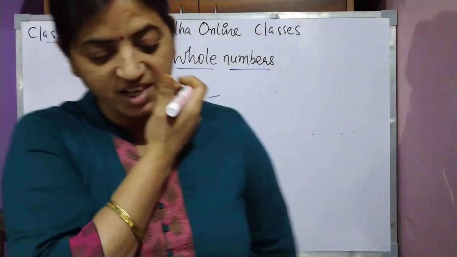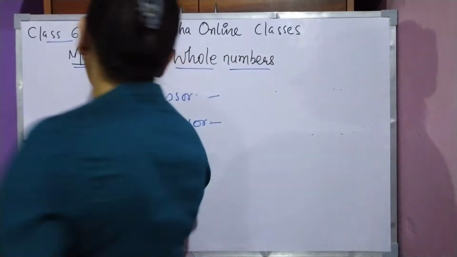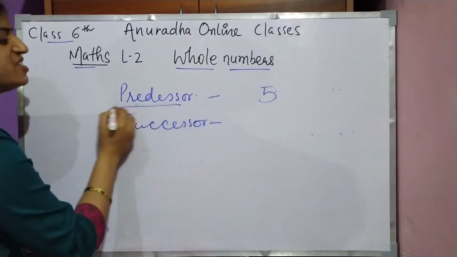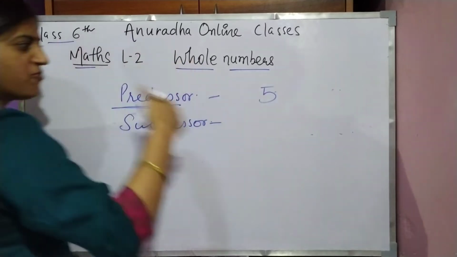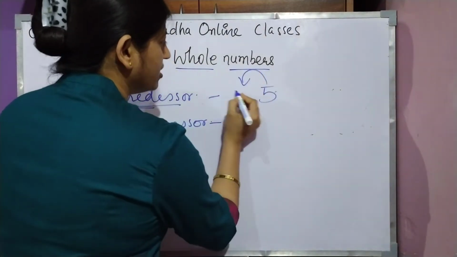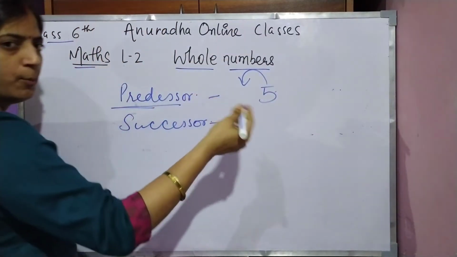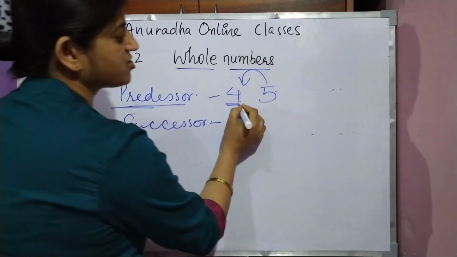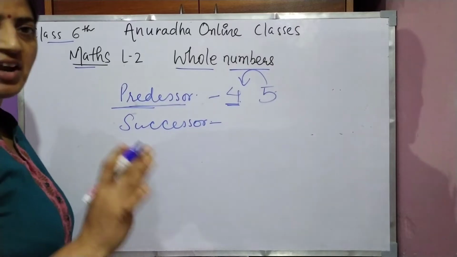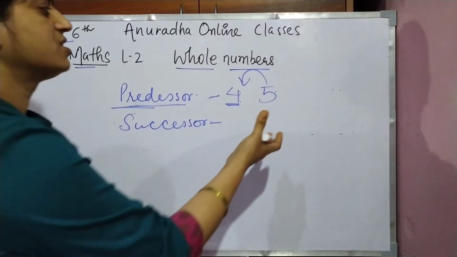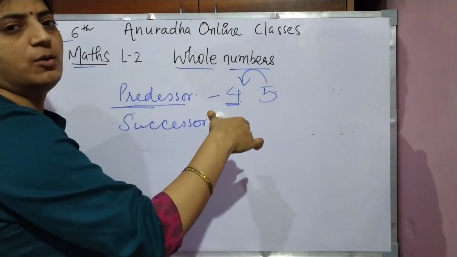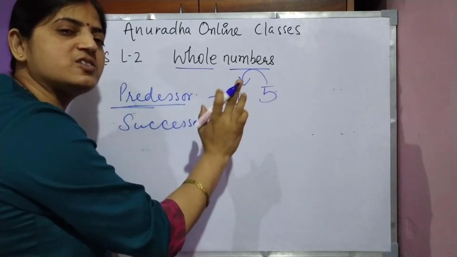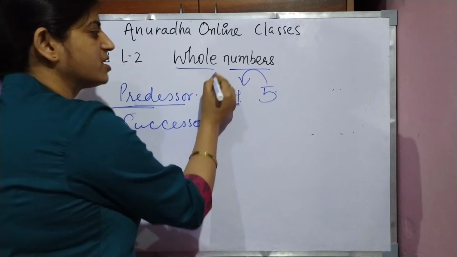Suppose I have written 5. What is coming before 5 is 4. So 4 is the predecessor of 5. Predecessor means what is just before this number. Or you can say minus 1.